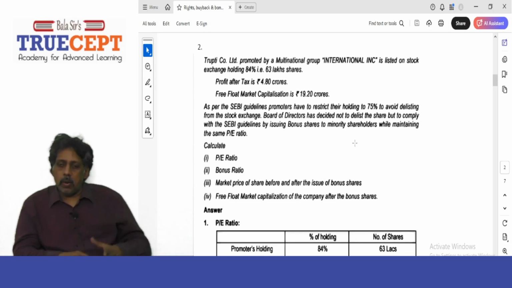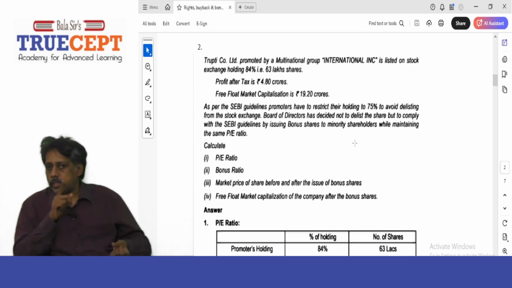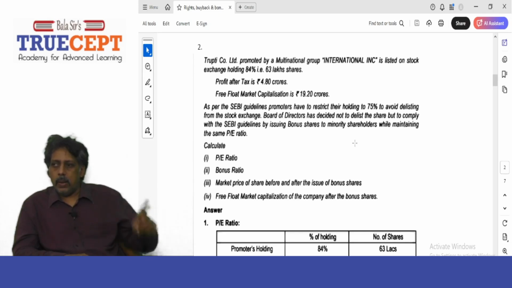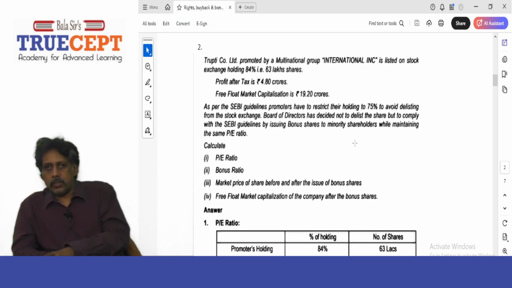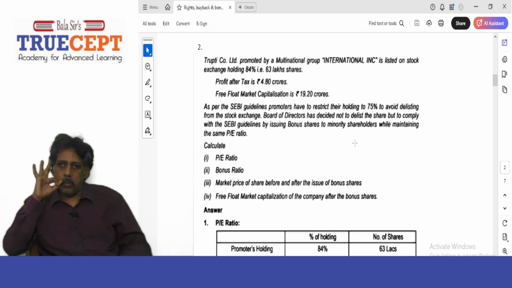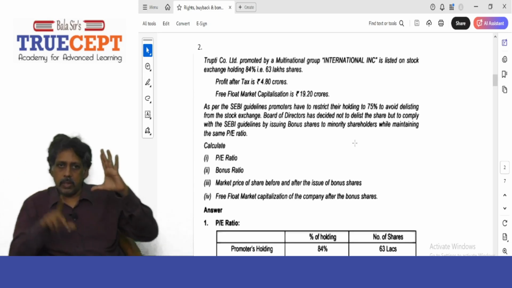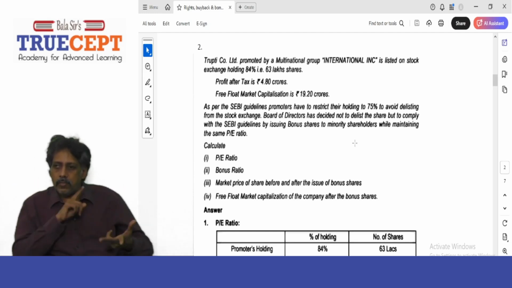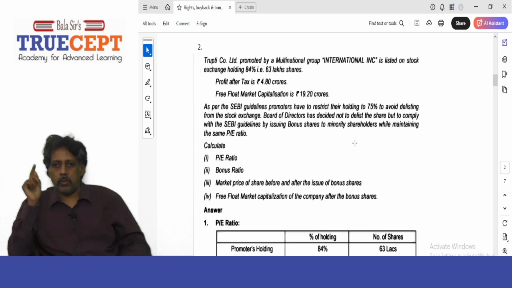Now it's given that they want to give bonus shares to the minority shareholders. That means you have to give them 9 lakh bonus shares, right? The minority shareholders hold 12 lakh shares, the free float, and will be given 9 lakh bonus shares. I can say for every 4 shares, give them 3 bonus shares, because 12 lakh, 9 lakh, right? Yes, sir. So 4, 3. Therefore, for every 4 shares, 3 bonus shares are given to the minority shareholders.